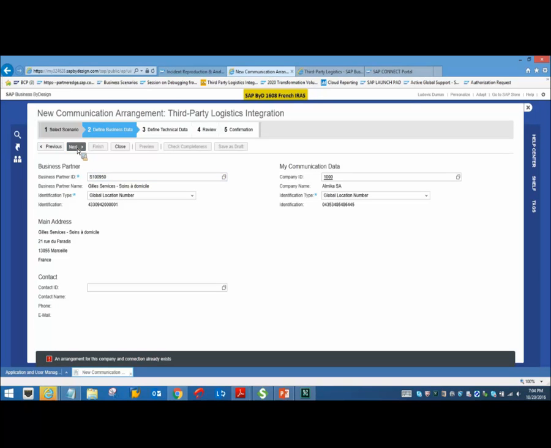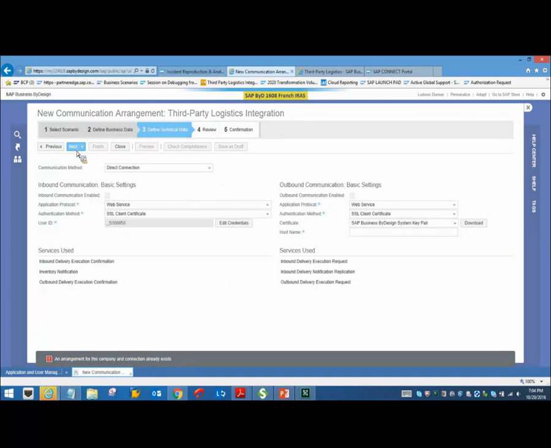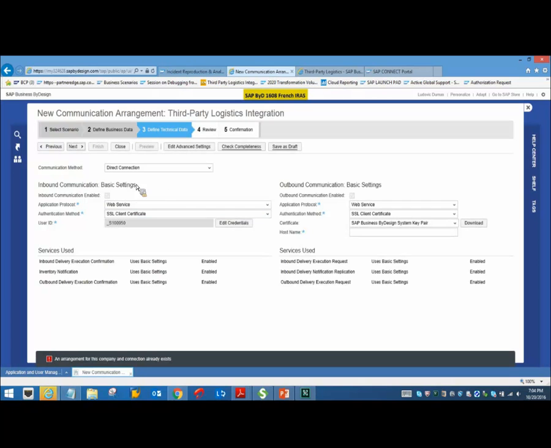Okay. So now I shall navigate to the next tab. So here you have various settings, for example, inbound communication and outbound communication. Inbound communication is nothing but whatever communication happens, it's triggered from your external WMS system to the BYD system. So how will this happen? For example, with respect to an application protocol.